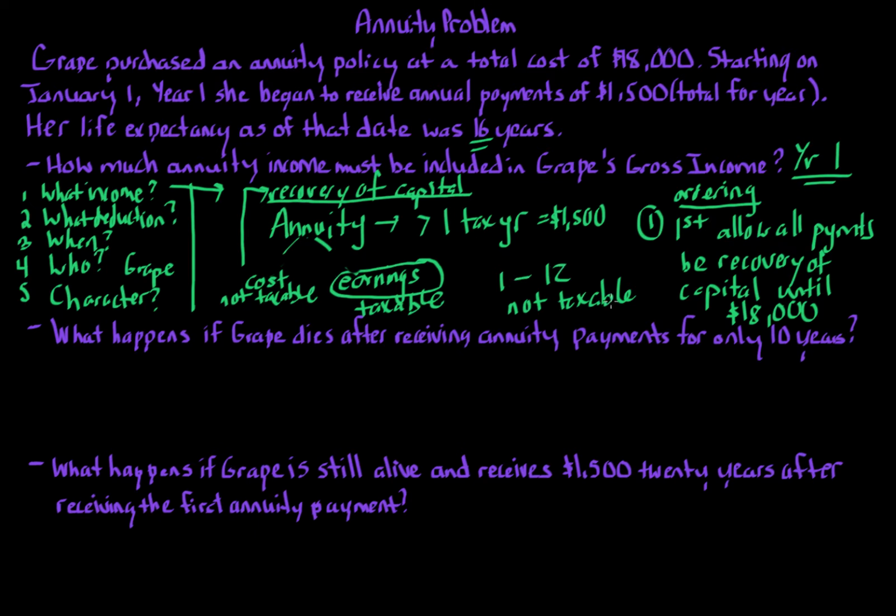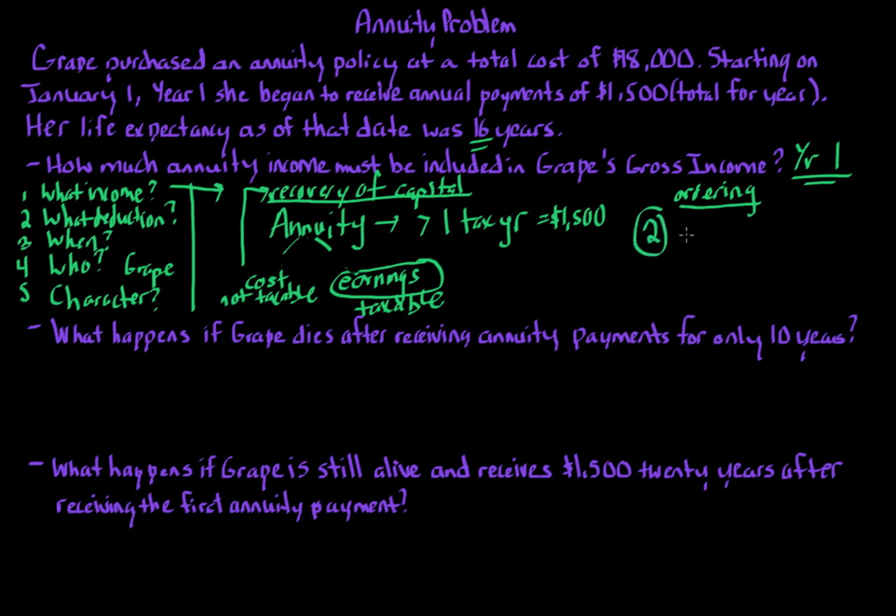You could order it so that first the cost comes out, which the years 1 through 12 would not be taxable. So the second possibility is the opposite of possibility number 1, in which the income comes first. The earnings are first, and the cost recovery is after. Remember, cost recovery portion is the non-taxable portion. The problem with that is if you look at this annuity, it's based on life. So at what point would it switch? So option number 2 really makes no sense to do it this way. So really, option number 1 right now makes the most sense.